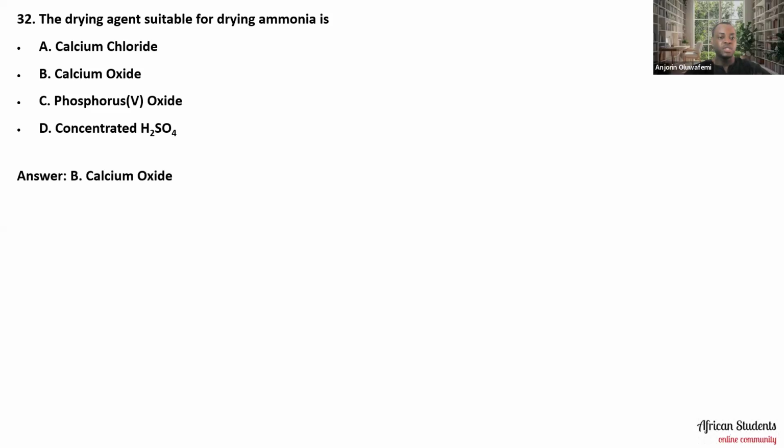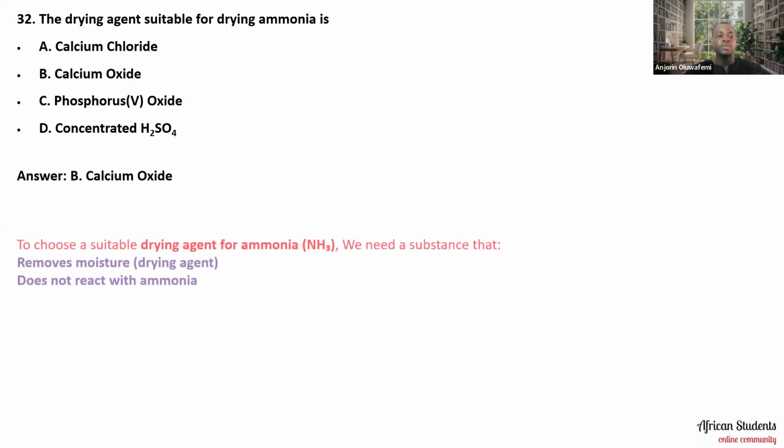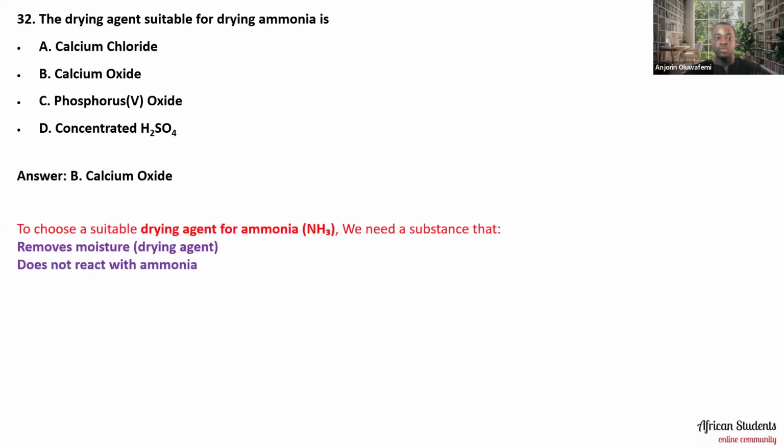Is it calcium chloride? Is it calcium oxide, phosphorus 5 oxide, or concentrated H2SO4? So the answer to this one is actually calcium oxide. Now, the reason is because, like I said before, to choose a suitable drying agent for ammonia, we need a substance that removes moisture and that does not react with ammonia. And calcium oxide is a perfect drying agent in this regard for drying ammonia.